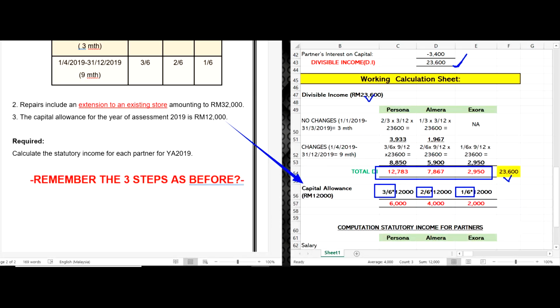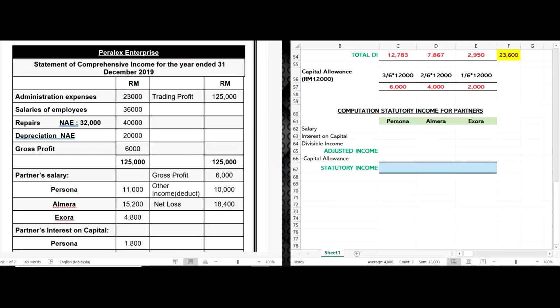So this is the time we are going to compute the statutory income for each partner. Okay, class. So we are going to put all the information regarding each partner into their income. We are going to put back the salary for Persona, Almera and Izora, okay?